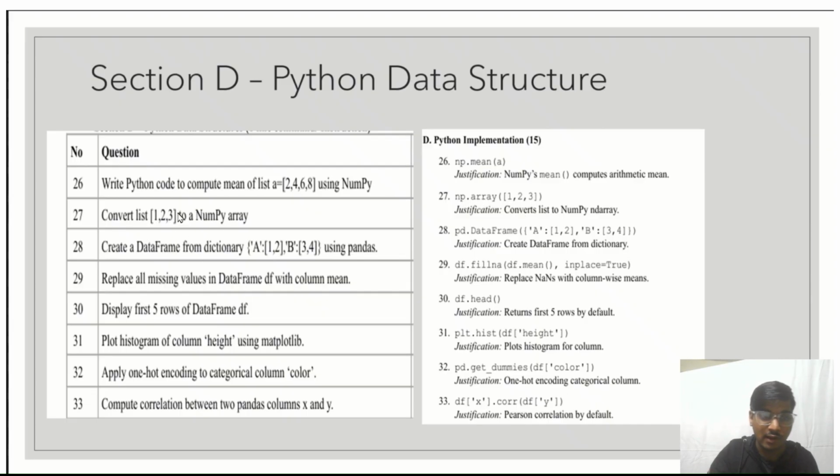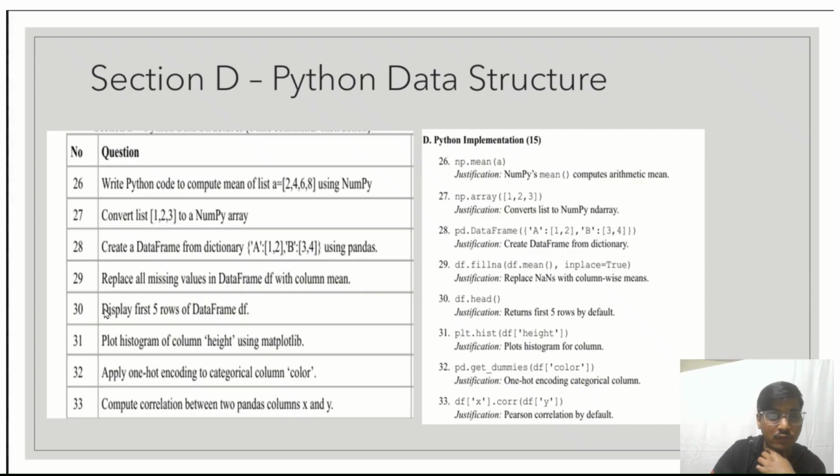Create a data frame from the dictionary, where this dictionary is in the form of key value pairs. A is the key and 1, 2 is the value. B is the key and 3, 4 is the value. So we can first import pandas as pd, then pd.DataFrame, and inside this we can pass this dictionary to convert it into a data frame.